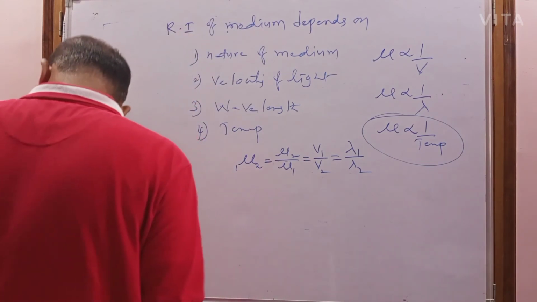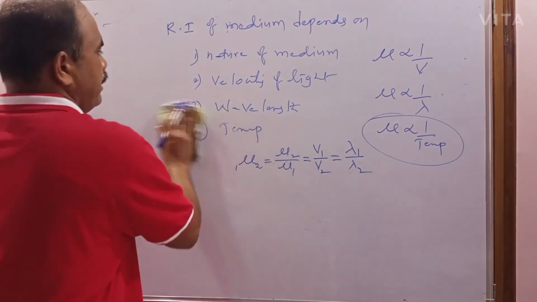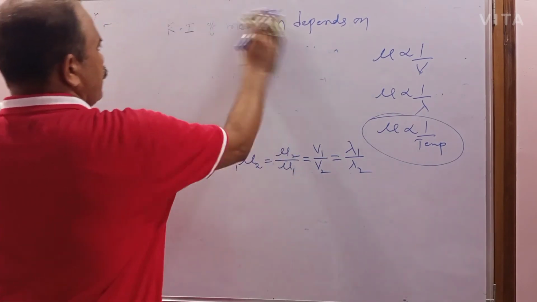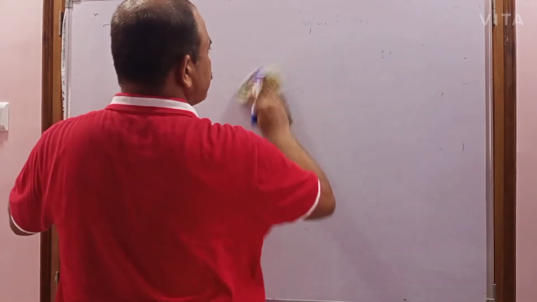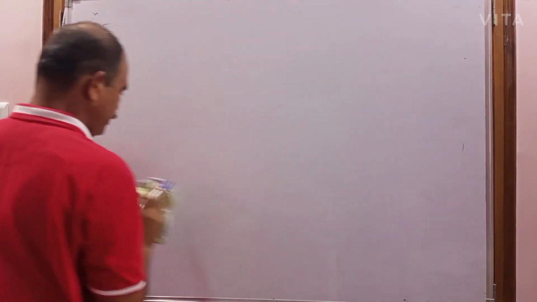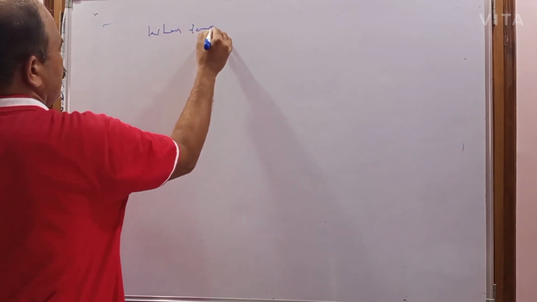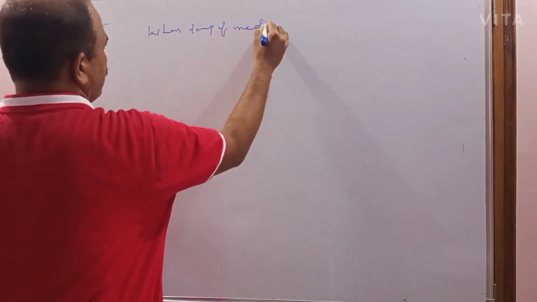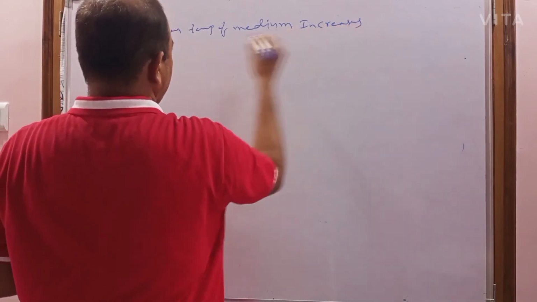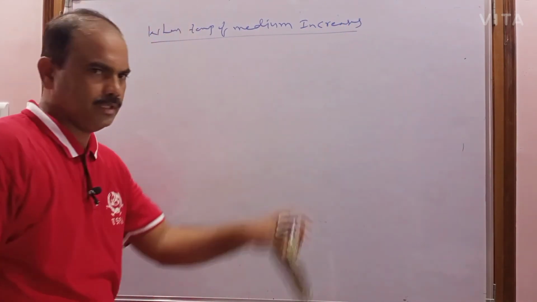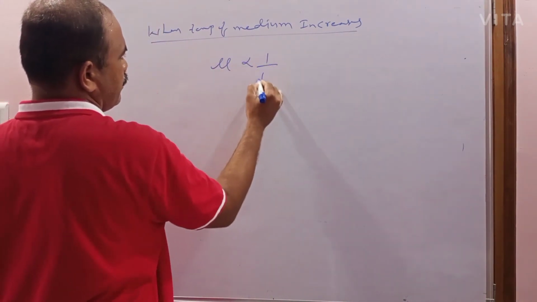And next one, I am going to explain what happened when the temperature of the medium increases. What happened to refractive index by using that relation? So mu is inversely proportional to temperature.